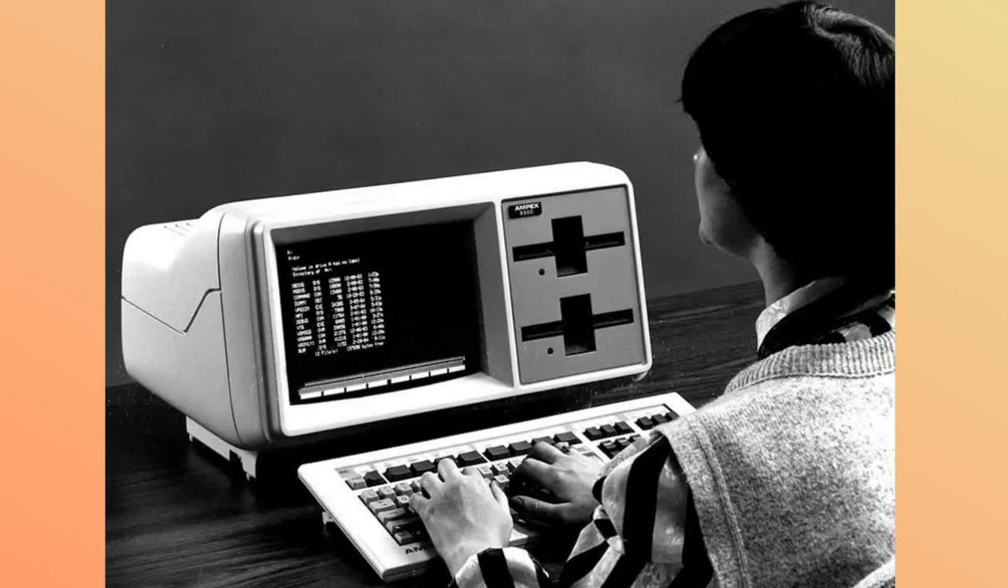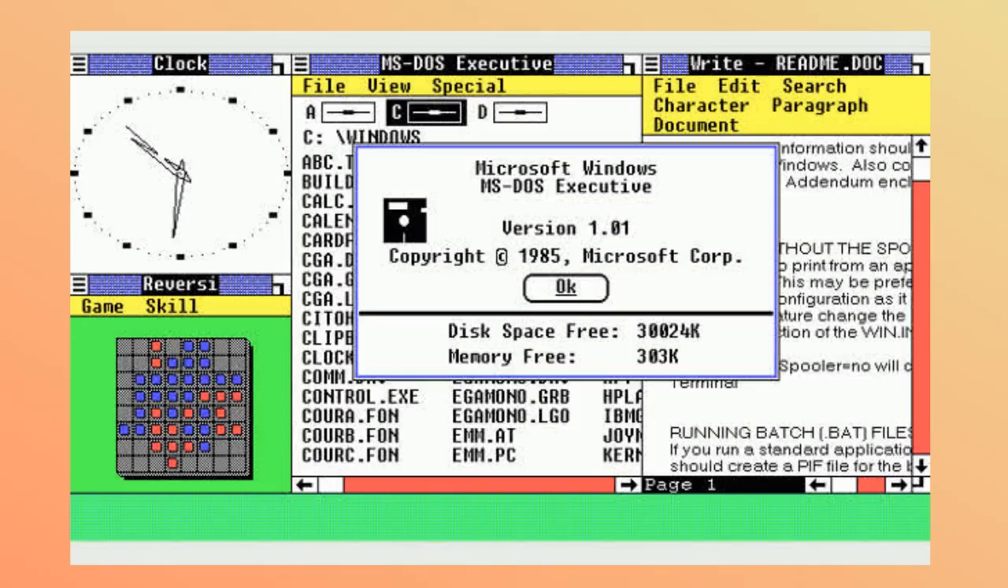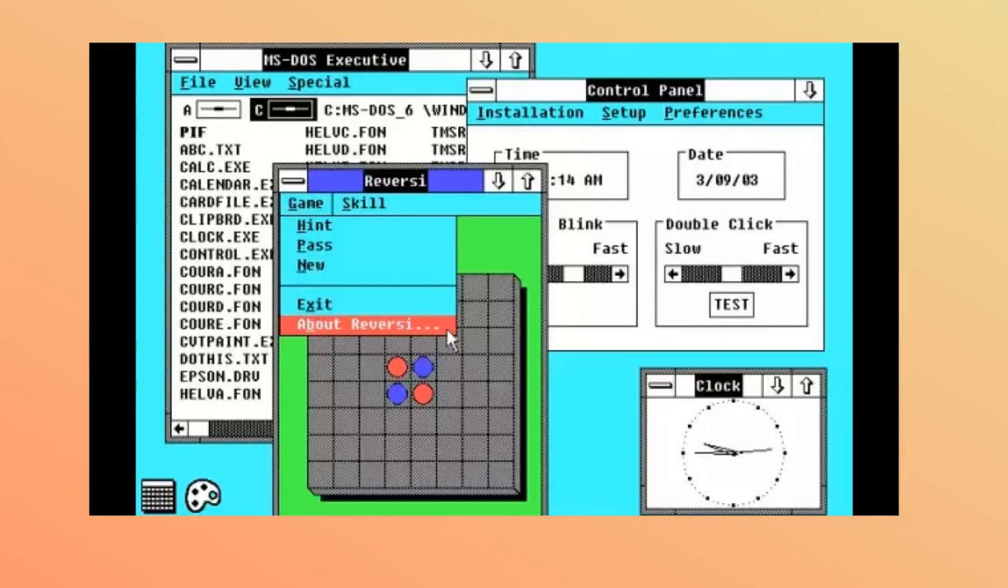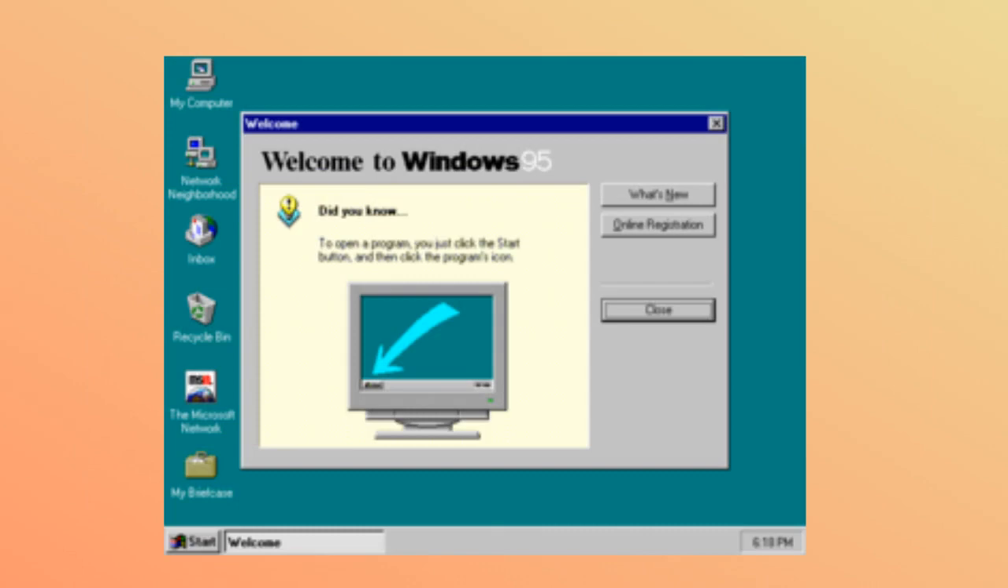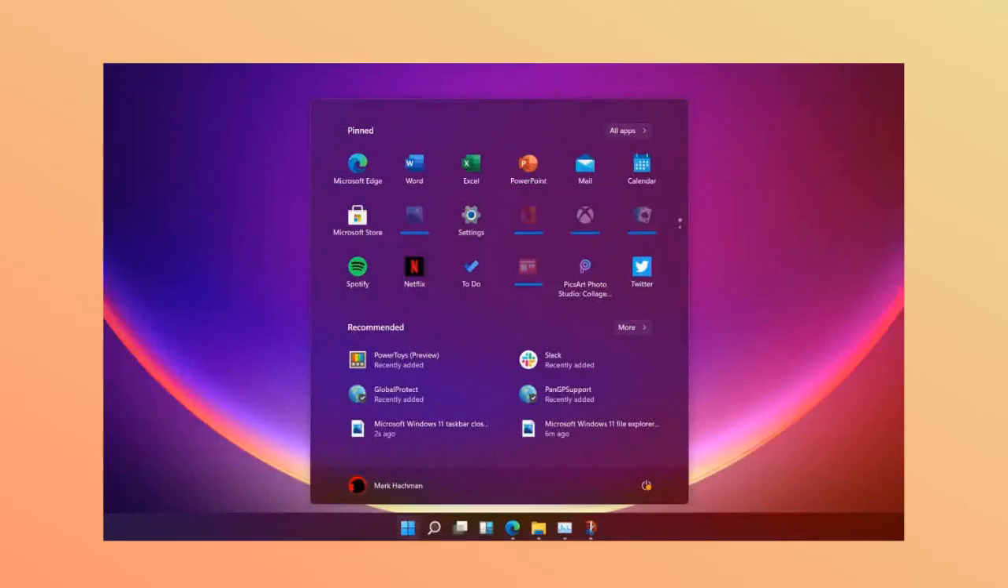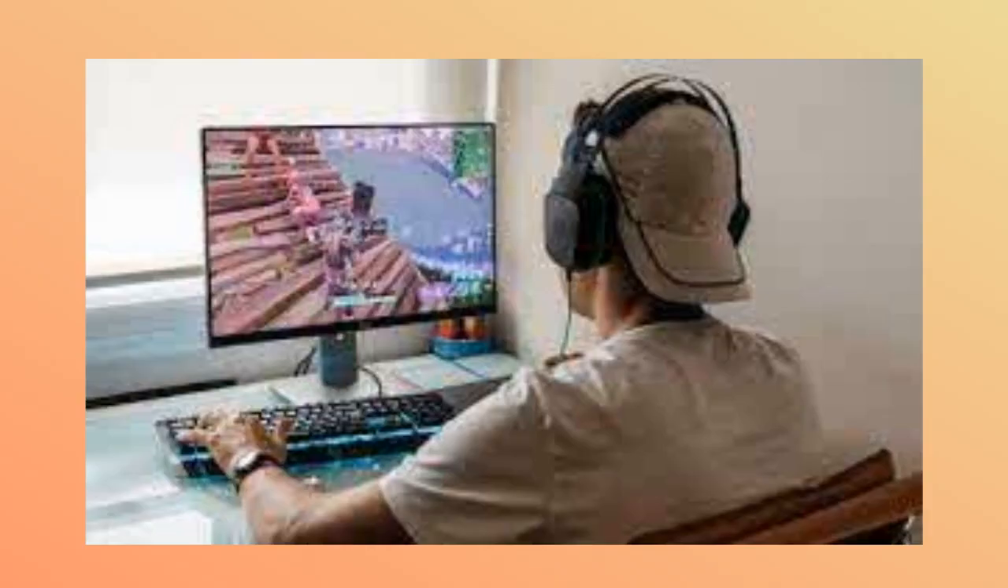Microsoft's early operating system only came with a command line interface. In 1985, they developed Windows as a graphical user interface. It was so enormously popular that they turned it into a complete operating system. Windows today runs on more than 90% of personal computers. Windows is also the preferred operating system of gamers.